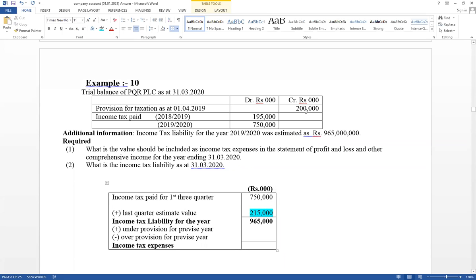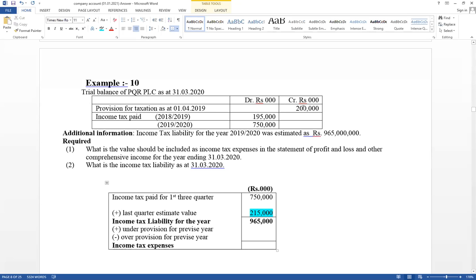Then think about the previous year gap. Provision 200, but paid amount equals 195. Provision is considered as income tax for last year. That is the amount considered as expense, but this is the actual value paid in cash. Therefore, last time it was over provided, considered more than needed.